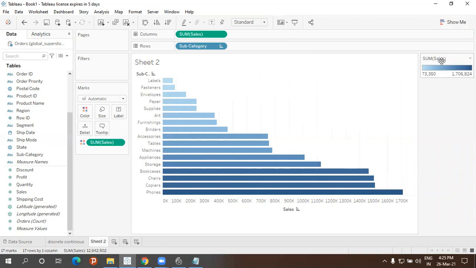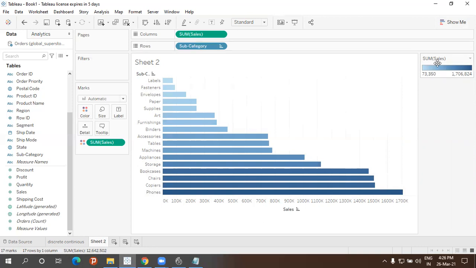So this is nothing but continuous. When I drag and drop sales into the colors, I get continuous. So this will make the difference. This is nothing but continuous. So light, dark, darker color, based on these values here on the right side.